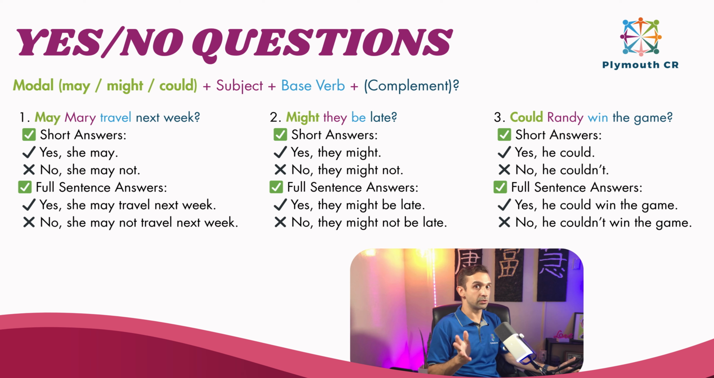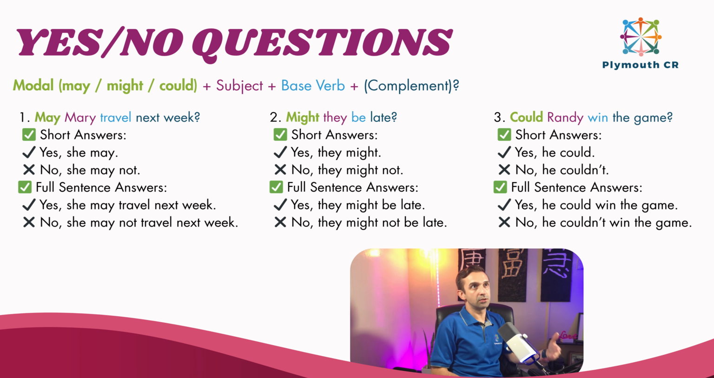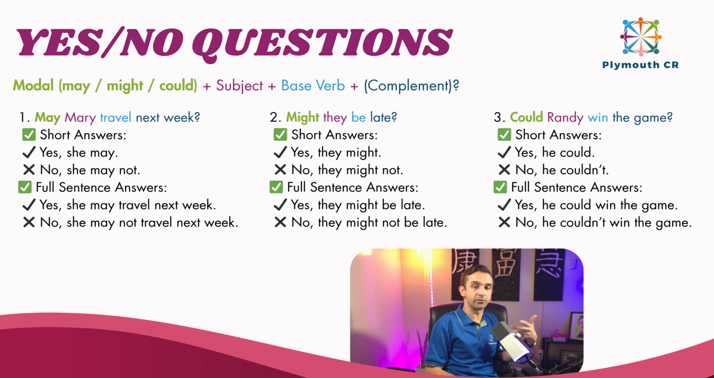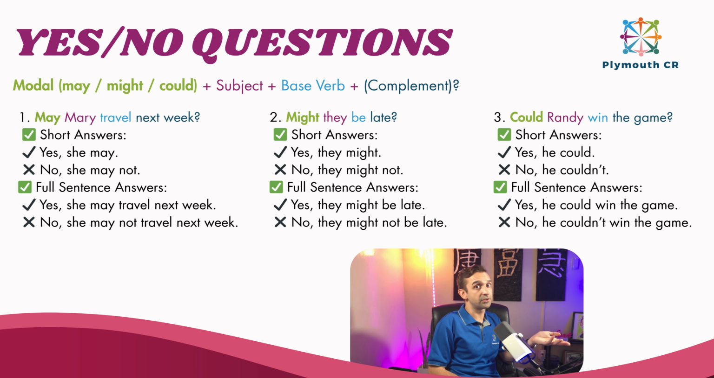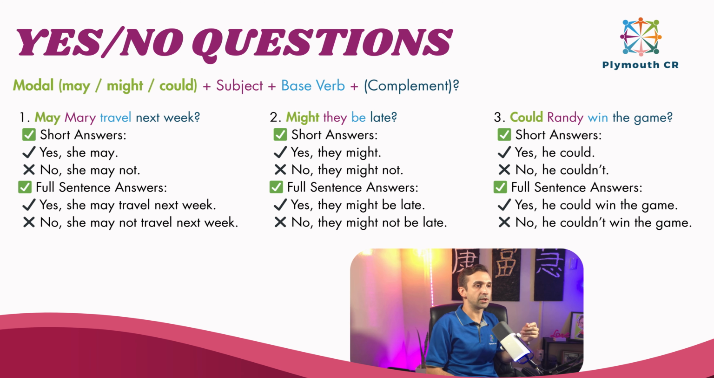Number 1, we're still using the same examples. May Mary travel next week? Well, the short answer is yes, she may, or no, she may not. Mary is a she, so that's why we have to use the personal pronoun for the answer. And sometimes it's also possible to answer in full sentences. May Mary travel next week? Yes, she may travel. Or yes, she may travel next week. That is also possible, okay?